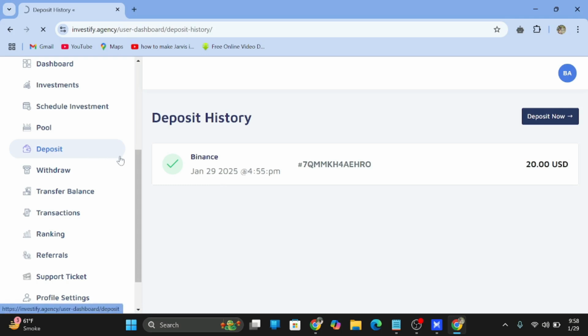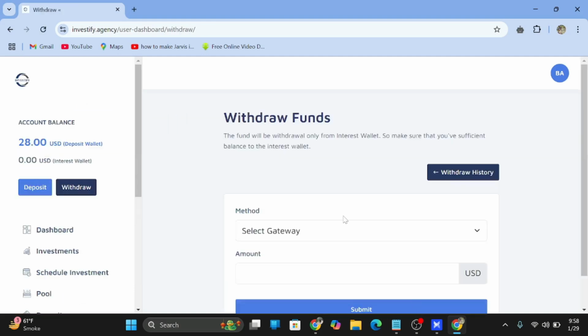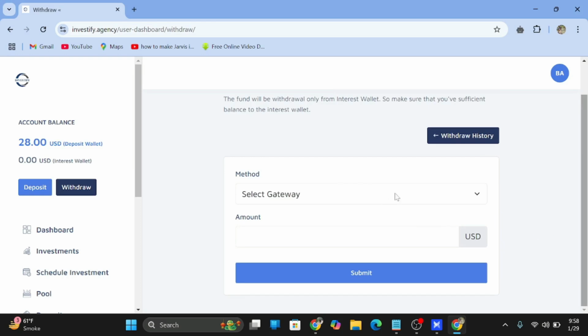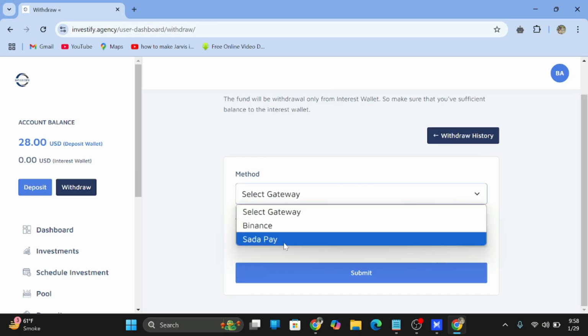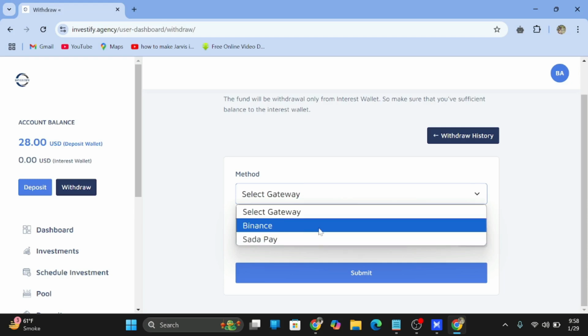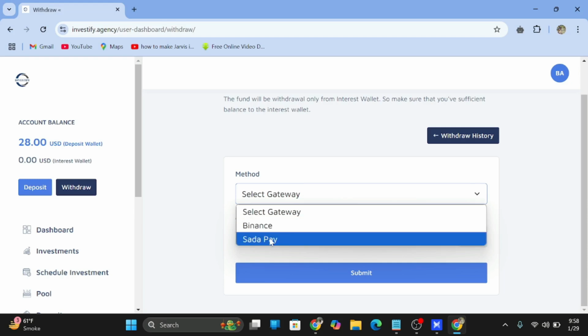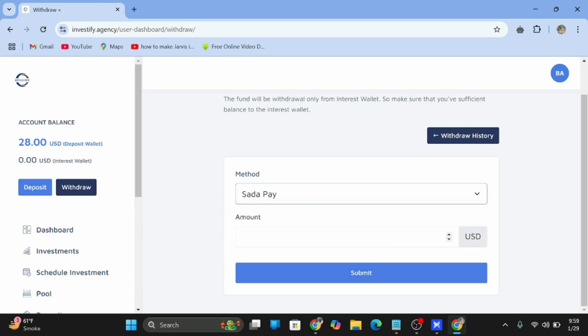After the withdraw section, I will tell you how we can invest in plans and how we will get the profit. So this is the withdraw funds screen. Here we will select the payment method. Binance SadaPay is for Pakistani persons and Binance is for everyone. If you have SadaPay, then we will transact this amount in SadaPay, and otherwise you will use Binance. After clicking on SadaPay, I will put an amount.